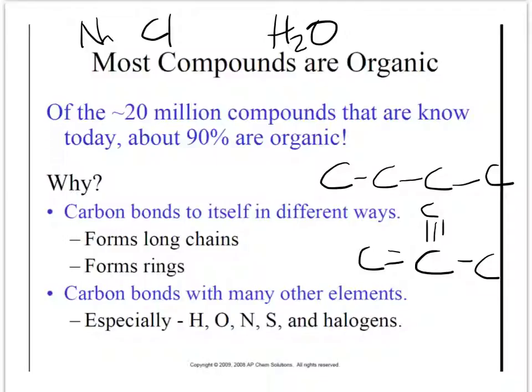Organic compounds, though, they're constantly finding new ways to arrange these carbons and hydrogens and other elements like oxygen, nitrogen, and sulfur, and the halogens to create these new organic molecules. And as we're coming up with new medicines, most of those medicines are organic molecules. And so when they come out with a new medication, they're coming out with a new organic molecule. It's usually something they found somewhere, figured out what it is, and then engineered a process to make it.